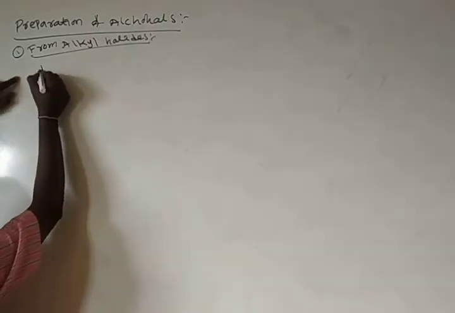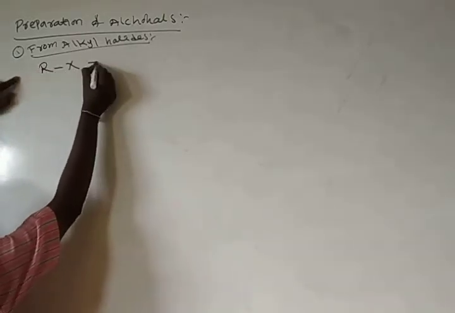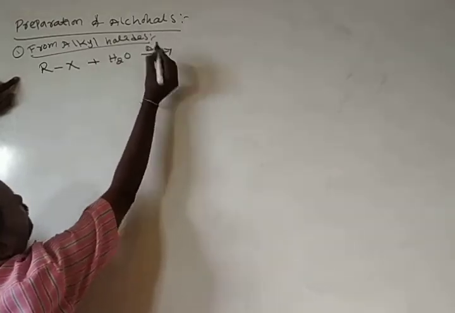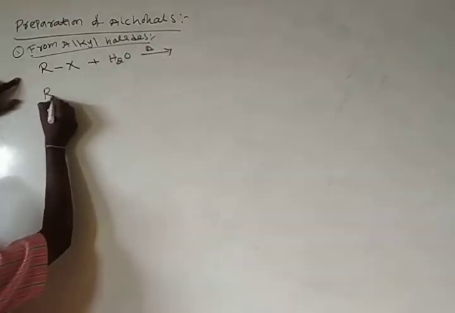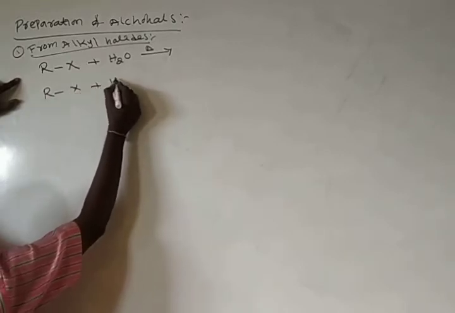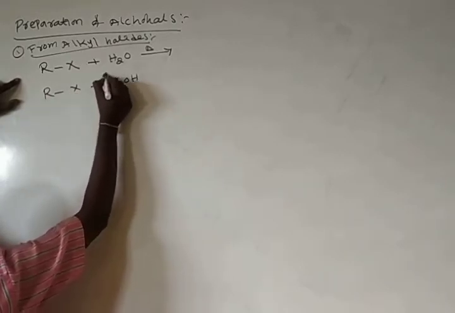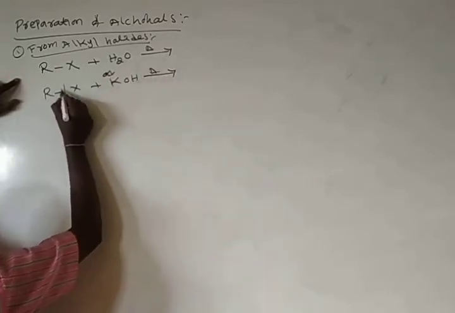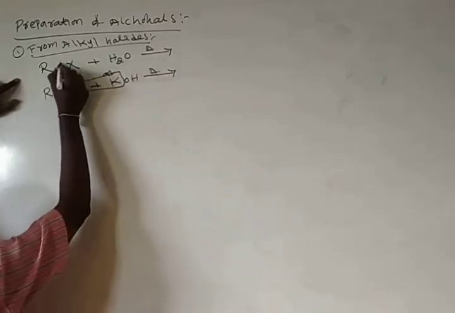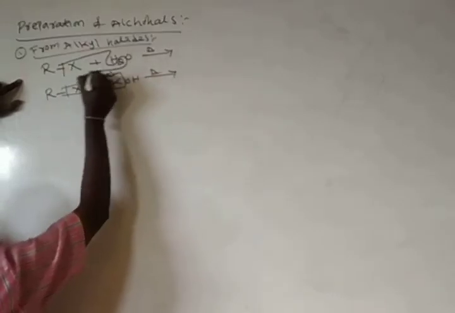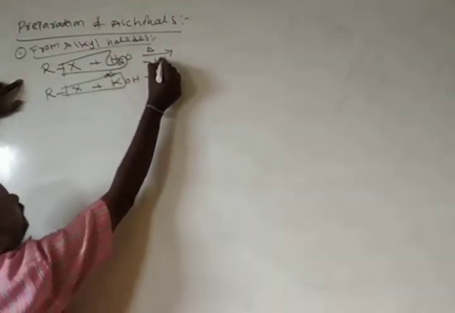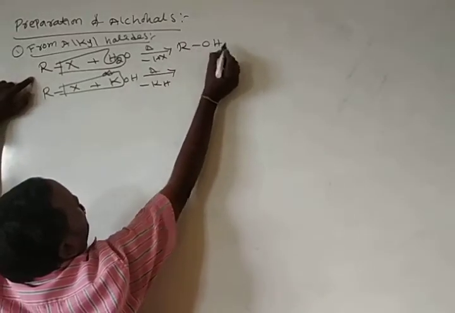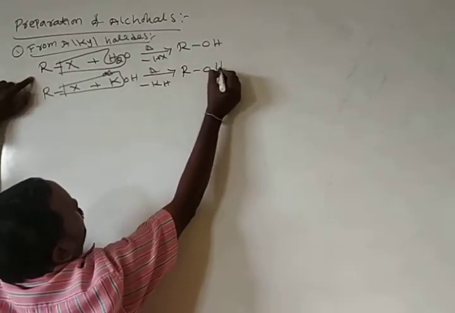Here I am taking the first general reaction. RX reacts with water, just heat. RX reacts with aqueous potassium hydroxide, just heat. It loses a KX molecule. Here it loses HX, here it loses KX, and it forms alcohols.